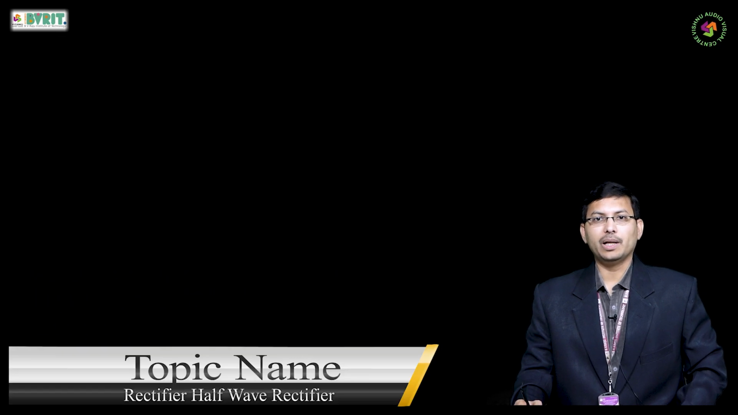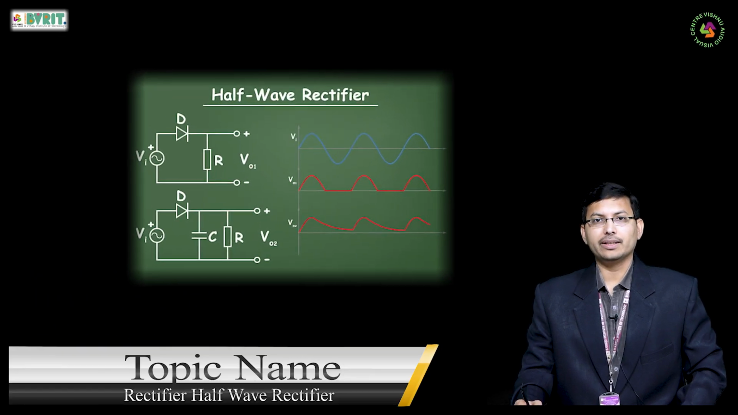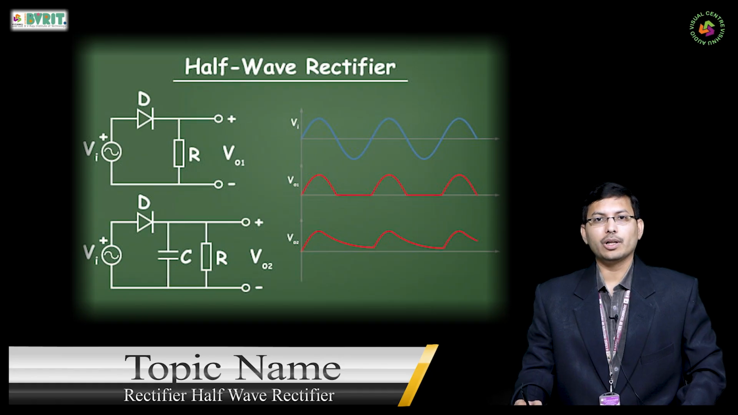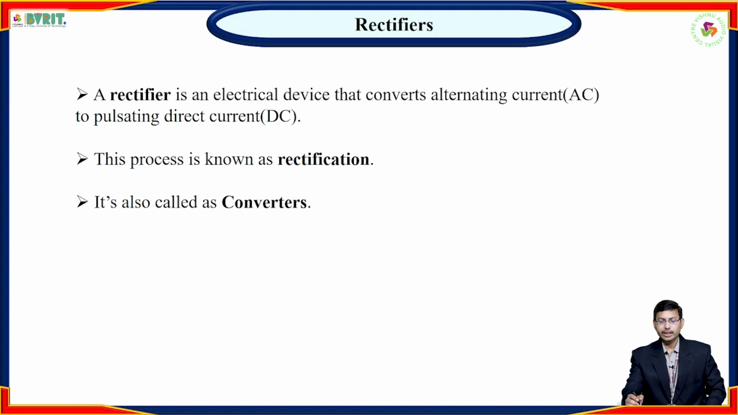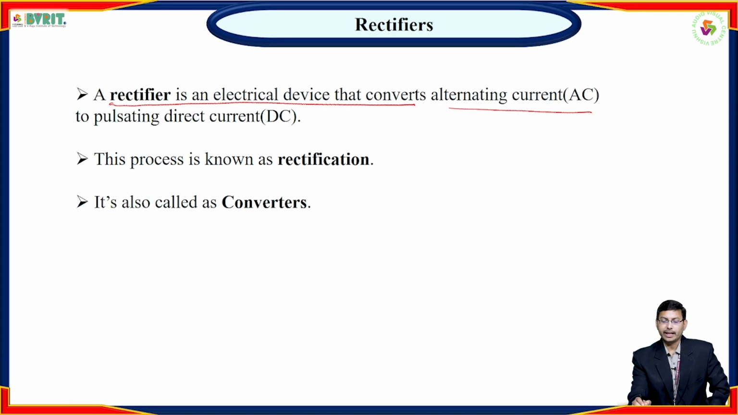Today I am going to explain about the rectifier topic. It is one of the topics present in the Electronic Devices and Circuits subject for first year students. Now coming to rectifiers, a rectifier is an electrical device that converts alternating current, that is AC, to pulsating DC.